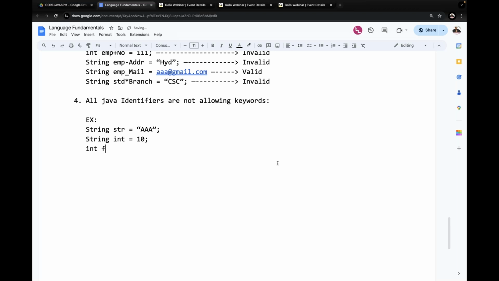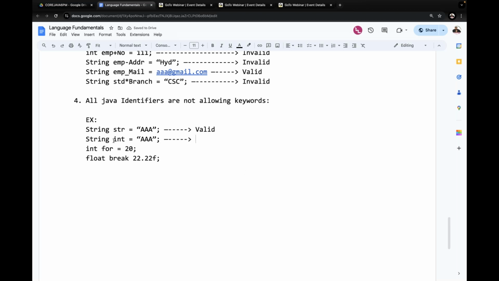Int for is equal to 20. Float break is equal to 22f. Like this, here I'm giving it. Now tell me, what about the first one? Do you have any keyword inside this statement? No keyword is available. Is it valid or invalid? String str is equal to AAA. Yes, valid.